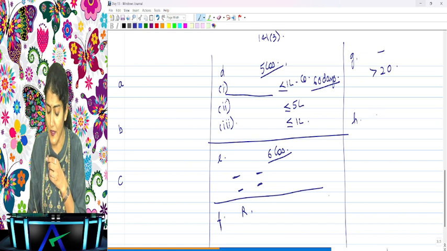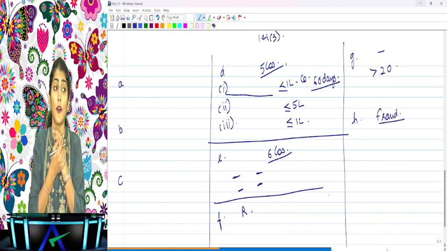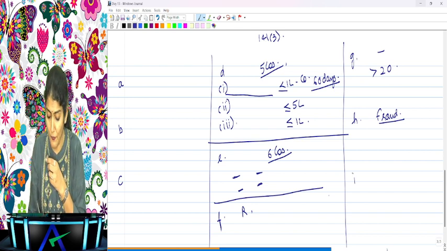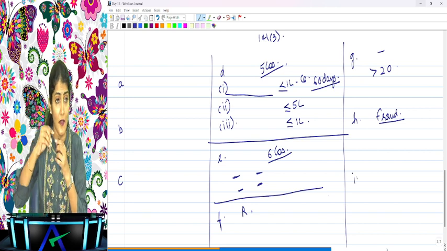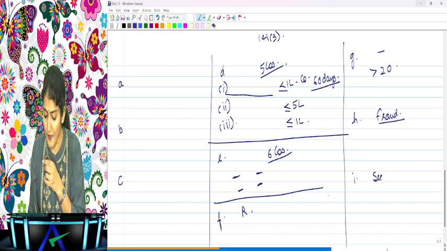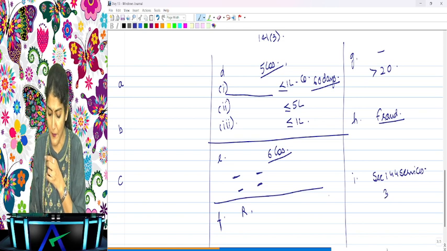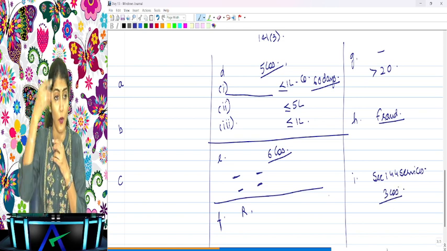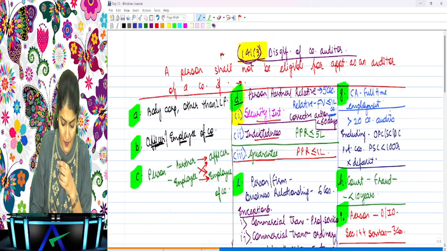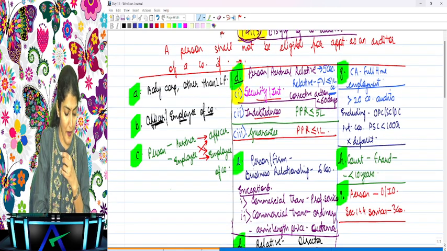Then (h), person convicted by a court for an offense involving fraud and a period of 10 years has not elapsed from the date of such conviction. And 141(3)(i), what does it say? A person or a firm directly or indirectly provides the services mentioned under section 144 to three companies. Which three companies are over here? Company, holding company, and the subsidiary company. Okay, right? So this is up to what we have already prepared in our chart yesterday.